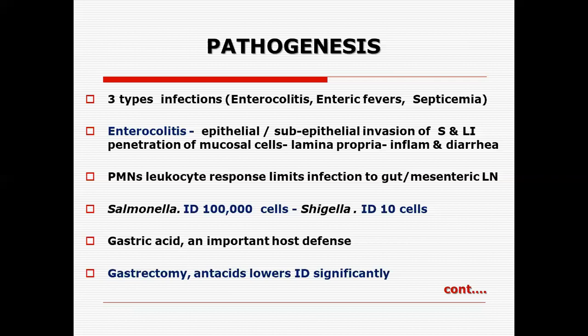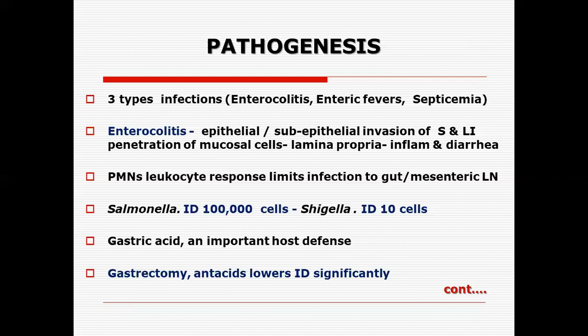The Shigella, you see, the infectious dose is very small. It is just 10 cells, but we need about thousands of cells of Salmonella to cause disease. So it's not an easily gettable disease. The body tolerates it very well, and we need a huge number of cells compared to that of Shigella. Gastric achlorhydria impairs the host defenses, and gastrectomy and antacid use reduce the infectious dose of the Salmonella organism.